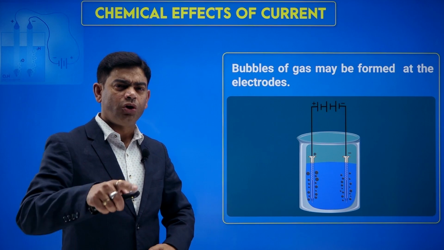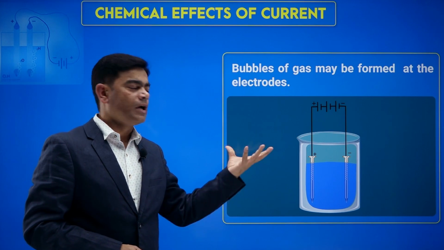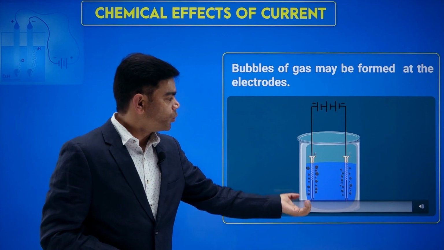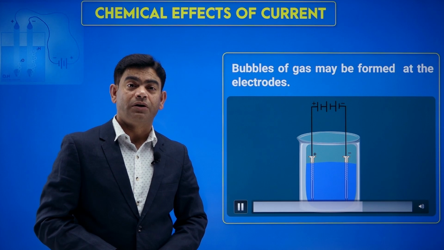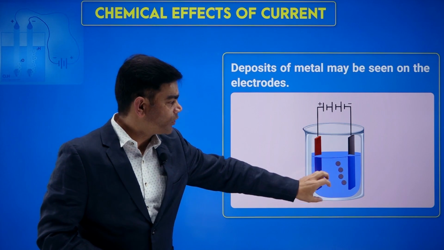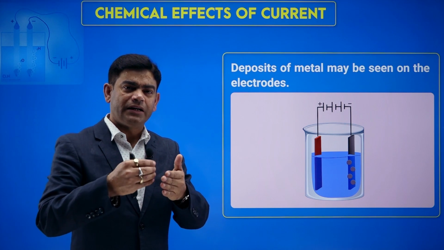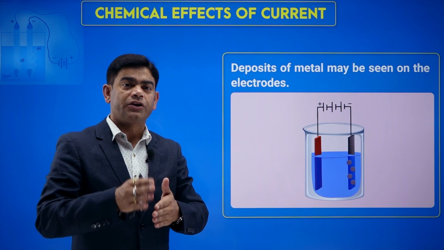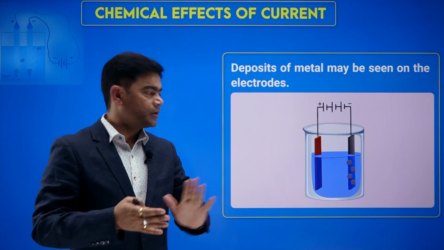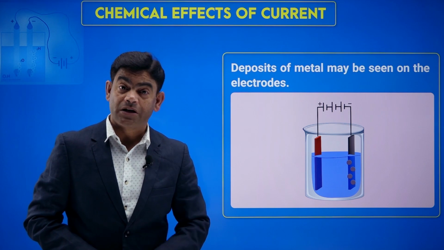What are the effects? I told you. What changes do you find? You can see some bubble formation. Bubbles are formed and move up. This can happen during electrolysis. What else can happen? On one of the rods, you can see some metal deposition. You can see the color change of the strip electrode. On one of the electrodes, some of the metal particles get attached to it. Or it can also settle to the bottom, or precipitate out.